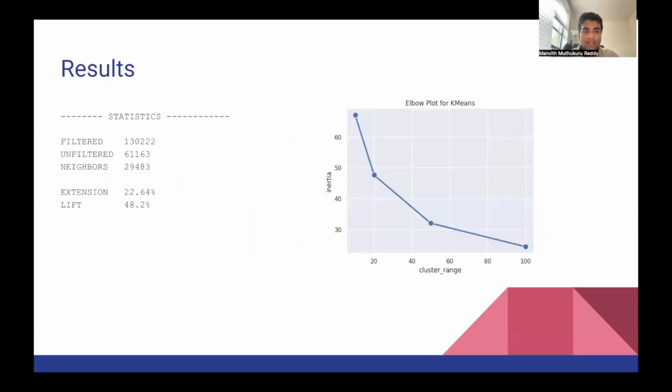So these are the results. In the filtered data set, we had 130,000, and in the unfiltered data set, we had 61,000. Through our clustering algorithm, we were able to get 29,483 tweets as neighbors. So those were related to filtered. And yeah, we got a 22.64% extension. And this is the elbow plot for our k-means graph, which gives us the perfect number of clusters.